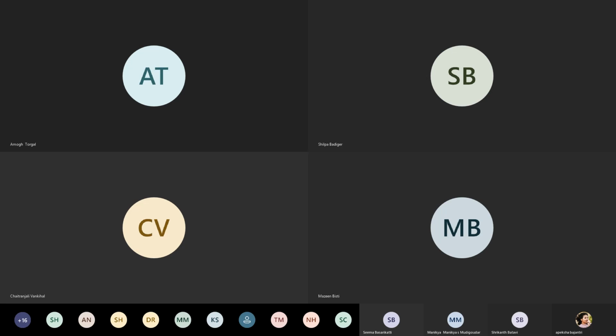There should be some relation. The vehicle moves from one place to another place. Okay, so which type of forces are exerted here? Kinetic forces.